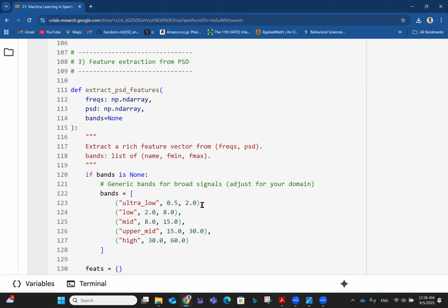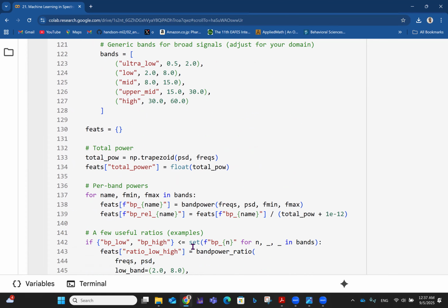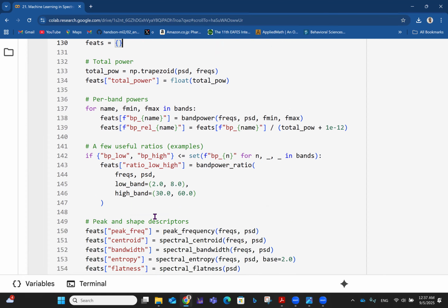So you have bands: ultra low, low, mid, upper mid, and high. This is the set we should call now, and then you pick the ones that are best later. Then for the total power we have the calculation here. For the per-band powers we have them here. Then we have a few useful ratios like BP low, BP high, and all of these things. Then we have ratio low high, all of this here.